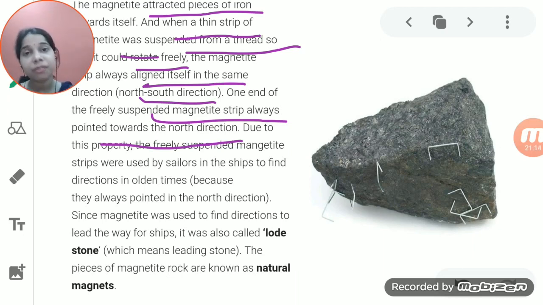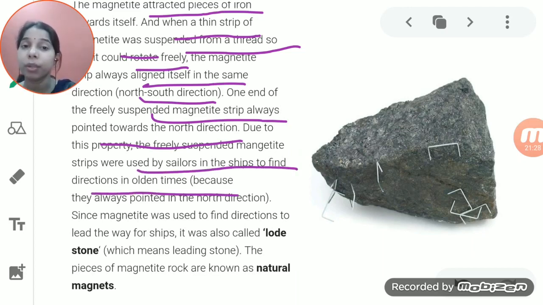Because of this property of the freely suspended magnetite, these strips were used by the sailors in ships to find direction in olden times. Why is it so? Because it helped in pointing the north and south direction.